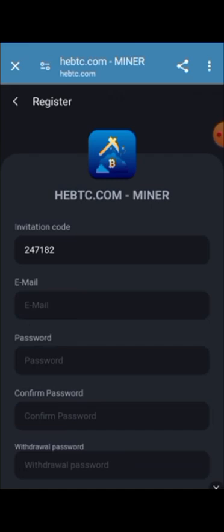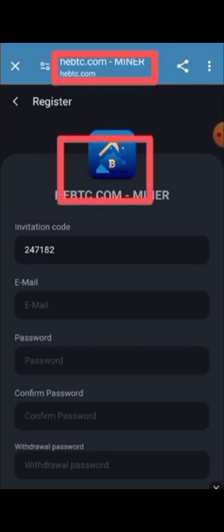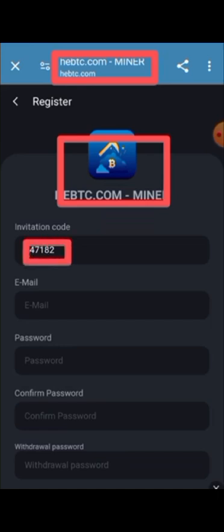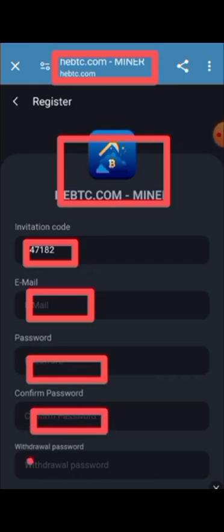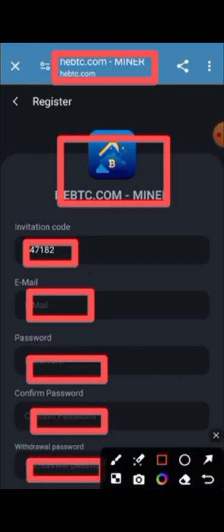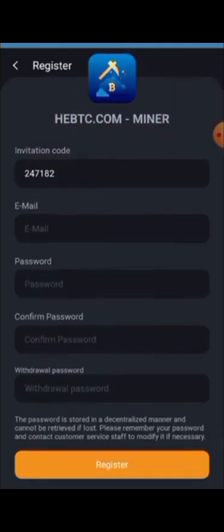Today's platform is called havtc.com/miner. This is a mining platform. You can register here using my invitation code in the description. First put in your email, then password, confirm password, withdrawal password, and then register. Guys, I've already done this process and I have an account, so I'm going to log in.